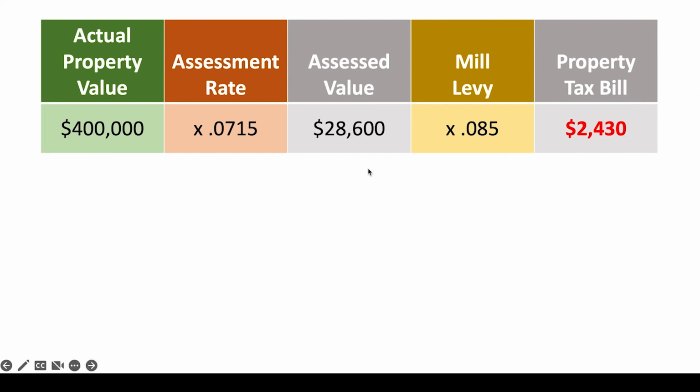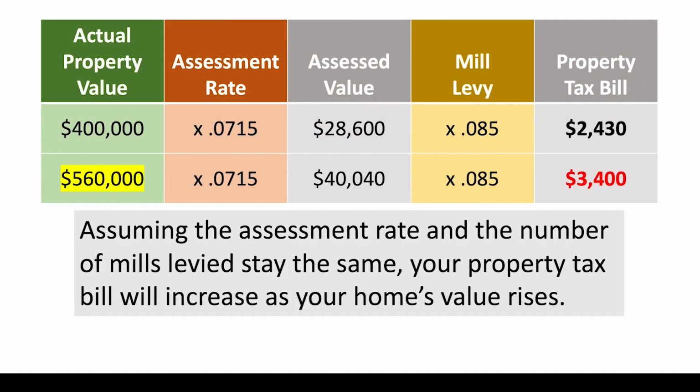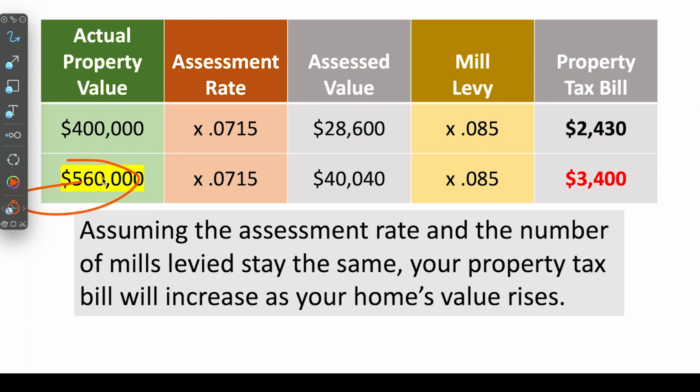Now, let's change the first factor, the actual property value. In the new assessment period that we're about to have, that goes from January 1st, 2021 through June 30th, 2022, the median home price in Colorado is going to come up to somewhere around $560,000. With just a higher property value, you now have the same assessment rate and the same mill levy. It puts your property tax bill at $3,400.